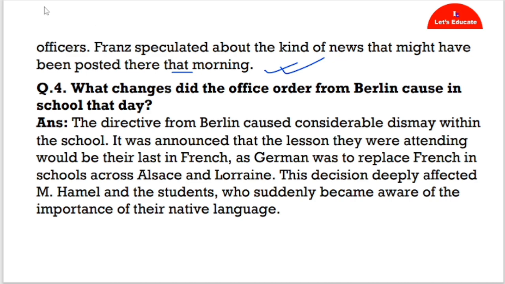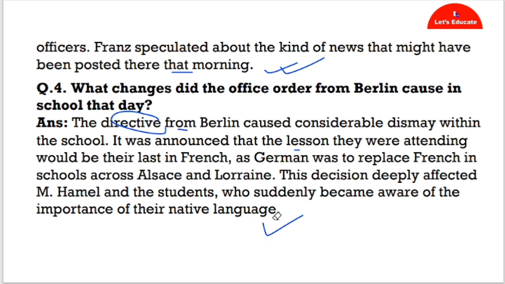Okay. Question number 4: What changes did the order from Berlin cause in school that day? Answer: The directive from Berlin caused considerable dismay within the school. It was announced that the lesson they were attending would be the last in French, as German was to replace French in schools across Alsace and Lorraine. This decision deeply affected M. Hamel and the students, who suddenly became aware of the importance of their native language. That means French was being replaced by German on that day. Na? That is the last lesson for the school.